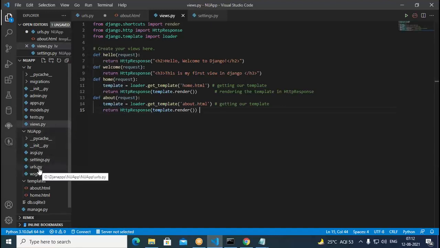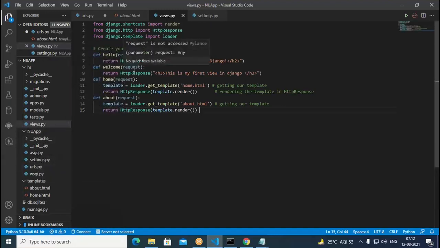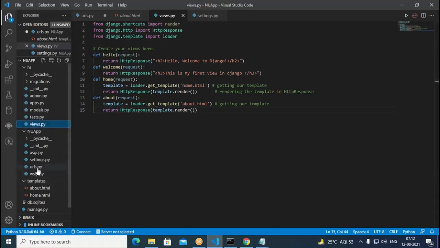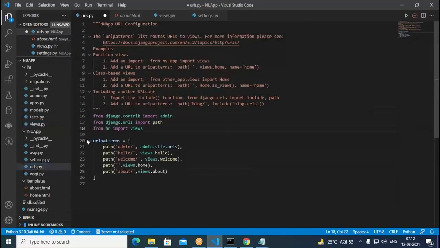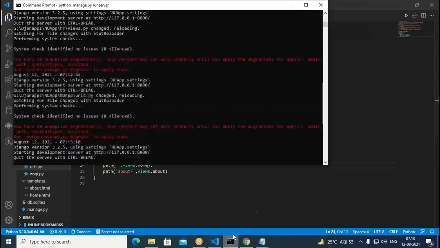If you go to urls.py, where these are available, in the HR they are available. So if you come to urls.py, what we do first is from HR import views, then here this is empty. When you have empty, it means the root directory or home page, we can say. Then this is about. This way these are created for us. Save this and try to run again. So there is no error here.